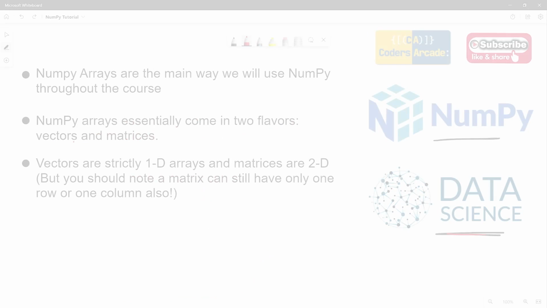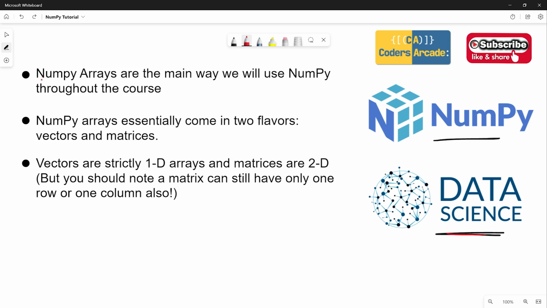All right. So next, NumPy arrays. NumPy arrays are the main way we will use NumPy throughout the course. It's a very important thing. Majorly in this particular section of the course, we are going to mostly talk about NumPy arrays, and through NumPy arrays, we will do a lot of things. So let's go ahead and see what NumPy arrays are.